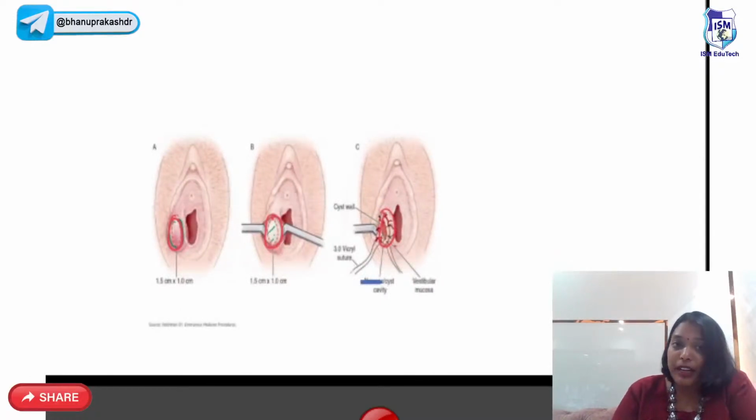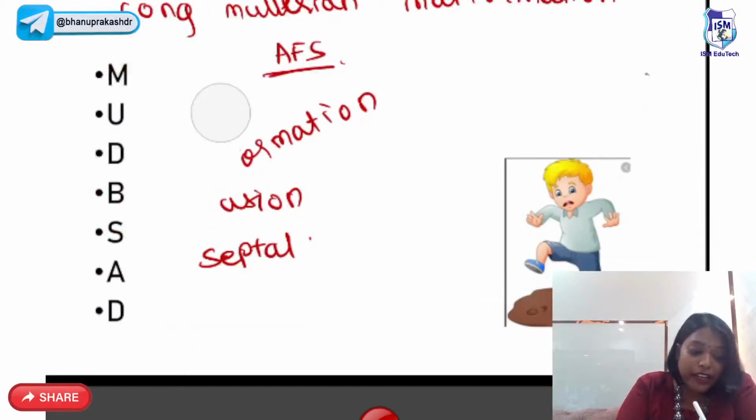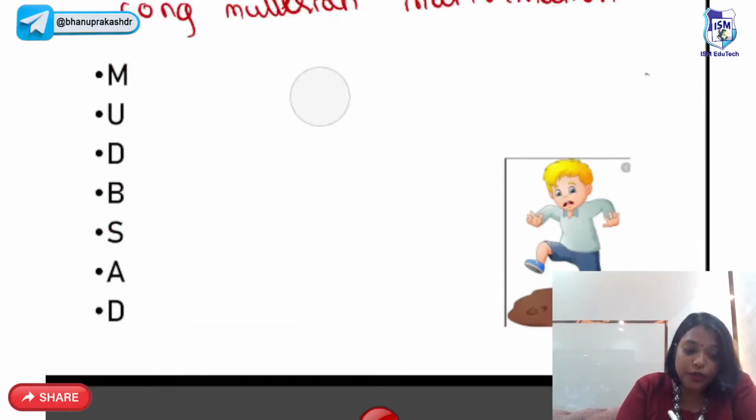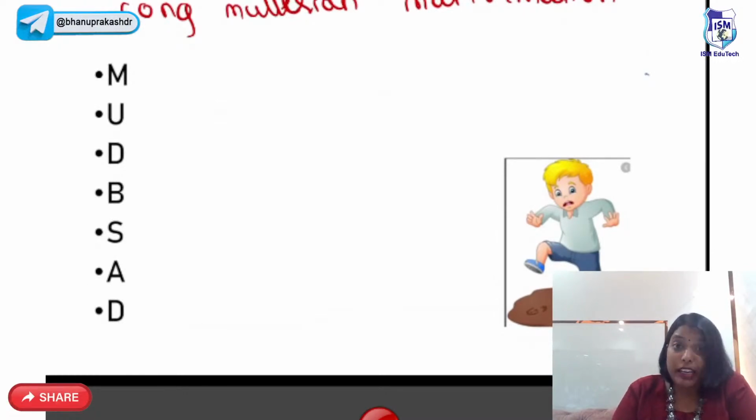So this is marsupialization. Now, congenital Mullerian malformation is another one which we should know. Many times they ask us questions, especially the images of this. So what were the 3 steps in the formation of the Mullerian duct?